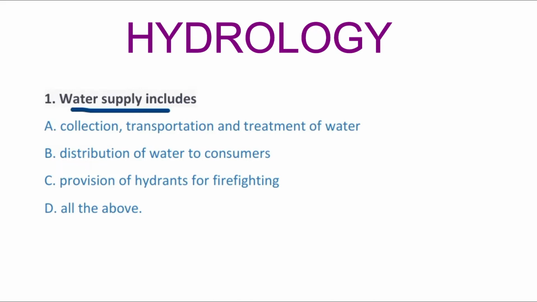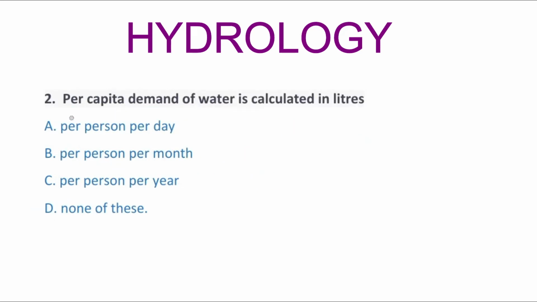So first question, water supply includes option A, collection, transportation and treatment of water, option B, distribution of water to the consumers, option C, provision of hydrants for firefighting, option D, all the above. So the correct answer is option D, all the above. So next question, per capita demand of water is calculated in liters, option A, per person per day, option B, per person per month, option C, per person per year, option D, none of these. So the correct answer is option A, per person per day.